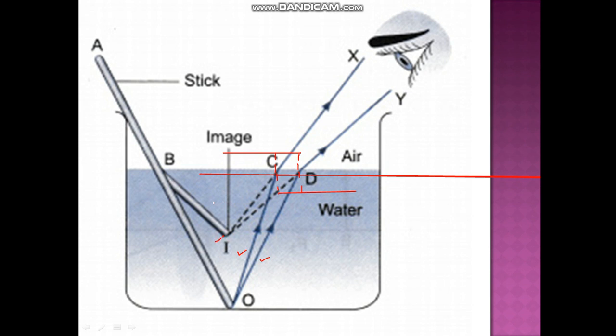So when you see the pencil, this thing you will see as it is, isn't it? Because you are seeing it directly through air. But this portion of the pencil which is inside the water, you will see it from the water. So it will not appear to you at this place. It will appear to you at this place. So you will see the pencil in this form. That is why it appears to be bent.